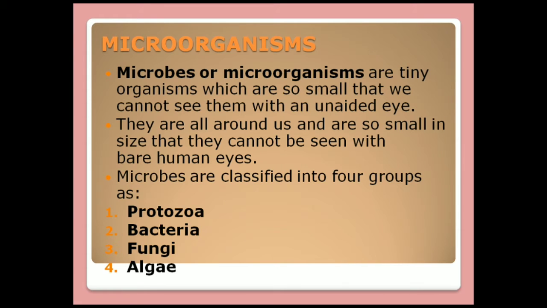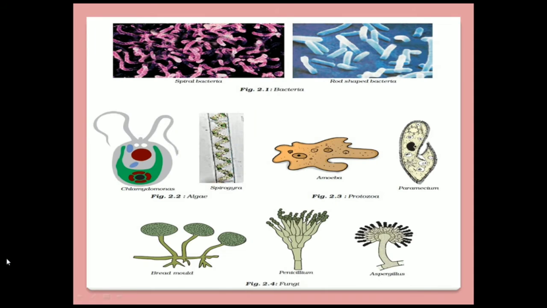Now let's see which are the groups of microorganisms or microbes. Microbes are classified into four groups: protozoa, bacteria, fungi, and algae. So these are the four groups into which the microorganisms have been classified. Now let's see one by one the picture of each group. In the textbook on page number 18, this picture is given.